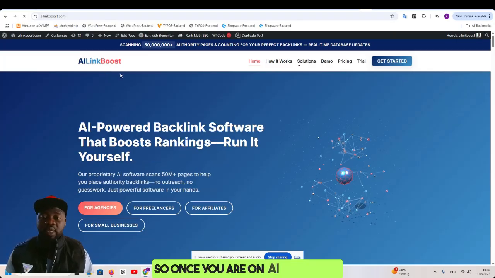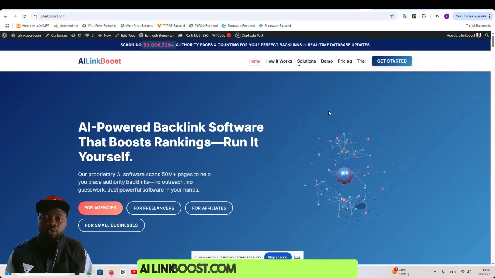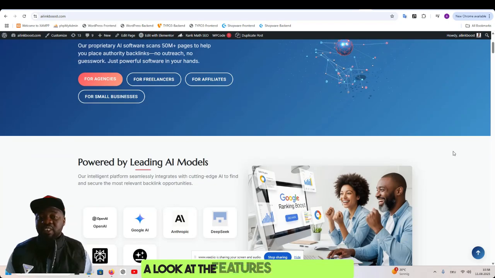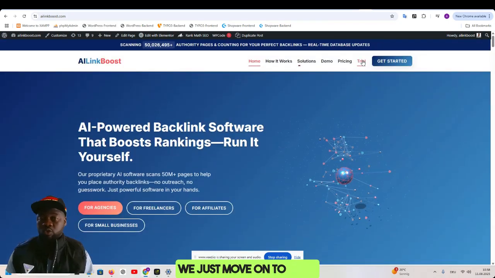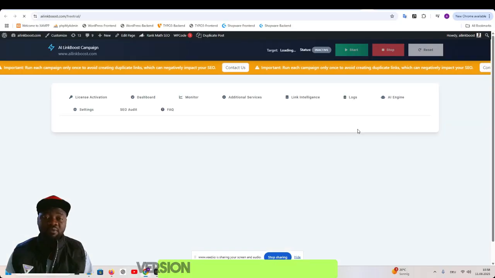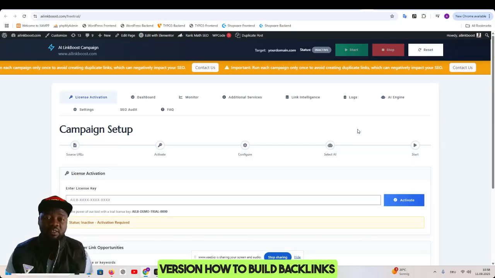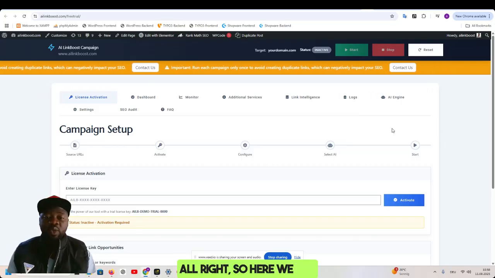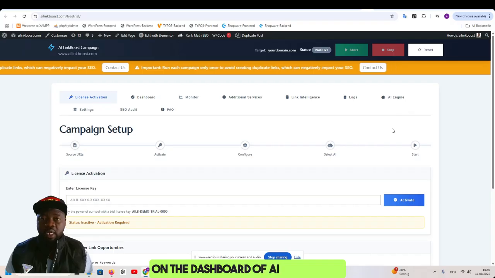So once you are on AI Link Boost, AILinkBoost.com, let's move on to the trial, because we are not going to take a look at the features of the website. We just move on to the trial. I'm going to show you the trial version, how to build backlinks automatically using Perplexity. All right. So here we are on the dashboard of AI Link Boost.